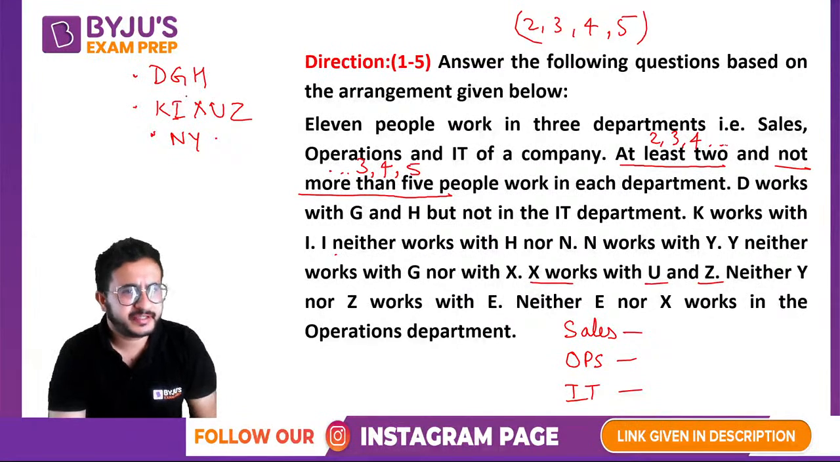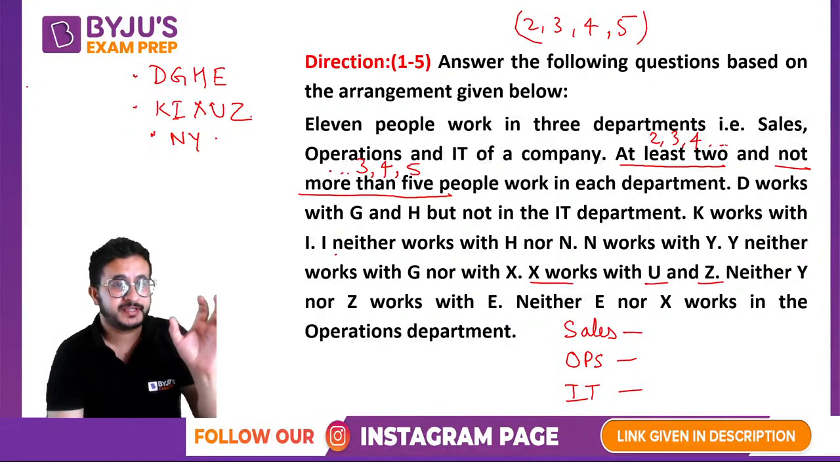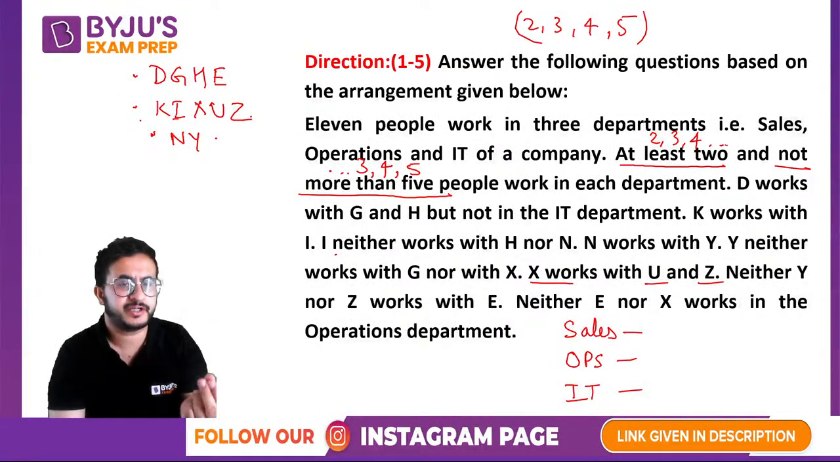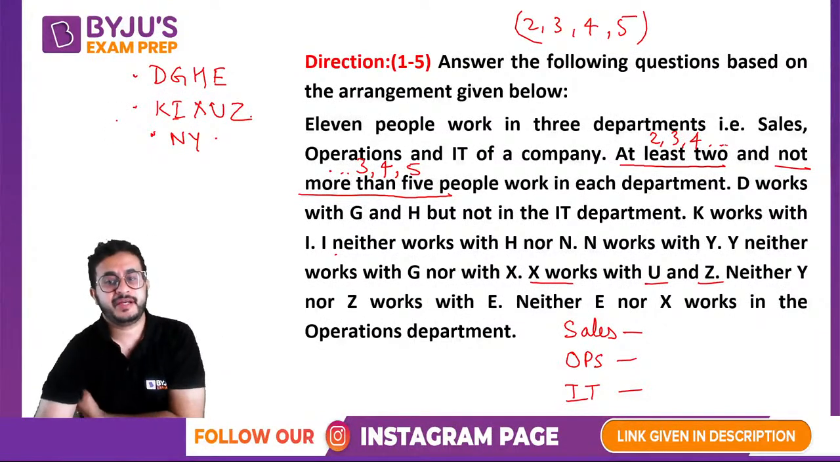Now we have made 3 plus 5, 8, 10. One person is remaining. Neither Y nor Z works with E. E is not mentioned otherwise. So Y does not work with E. Z does not work with E. So E will be in this department. Okay, so now we've got the three departments. The number of people in each department, we know that this is one particular department, this is another, and this is the third department.